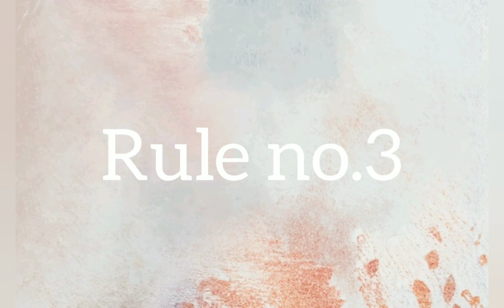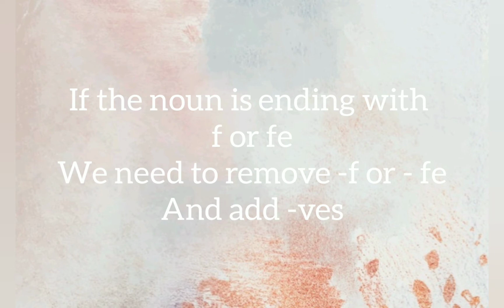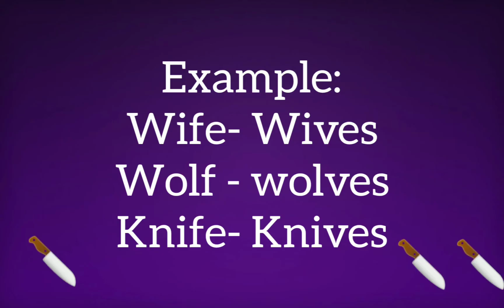Now let us see the third rule. If the noun ends with f or fe, the f is often changed to ves. So if it is ending with f or fe, we need to change it to ves. For example, wife. We have FE at the end.